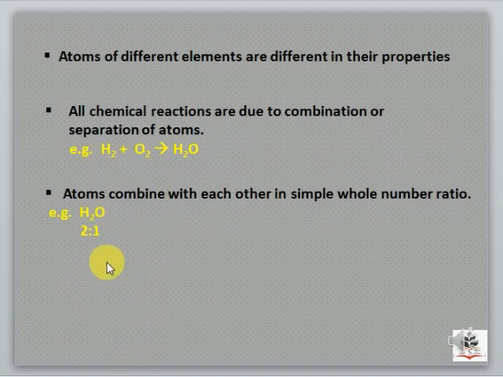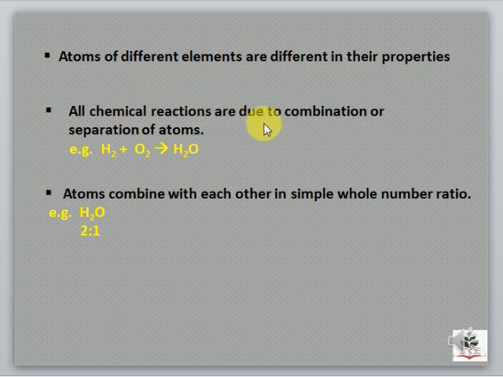Now let's move further. The next point of Dalton's atomic theory is atoms of different elements are different in their properties. As I explained earlier, if we compare the atoms of different elements, then their atoms will be different in all aspects, like in their properties. Their masses will be different, structure will be different, sizes will be different. So atoms of different elements will be different from one another.